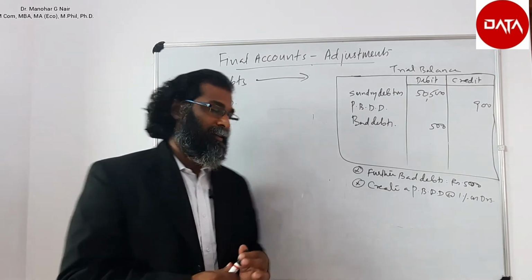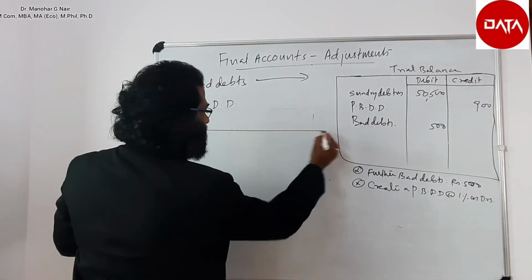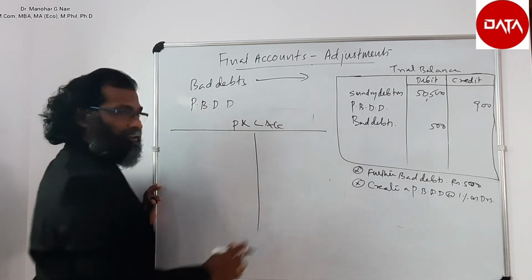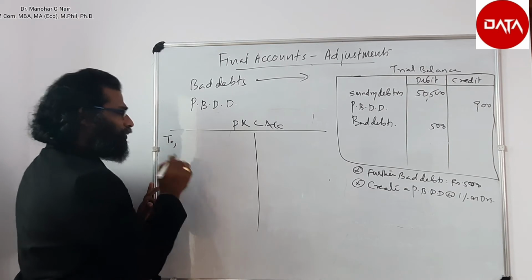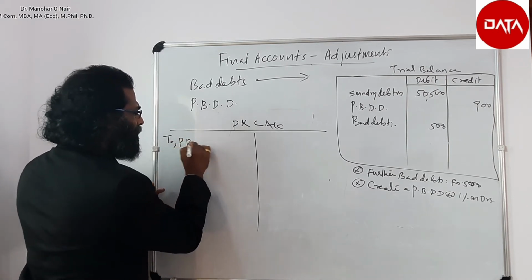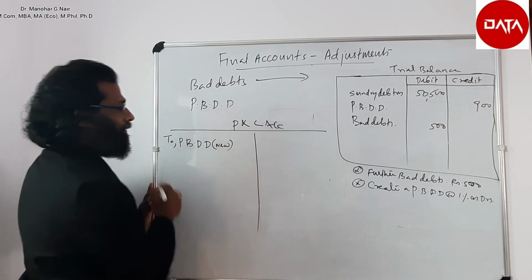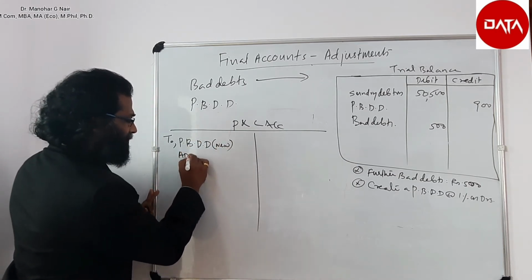Let us discuss that. In the P&L account, please do like this. In the debit side, you write provision for bad and doubtful debt new. Add bad debts.